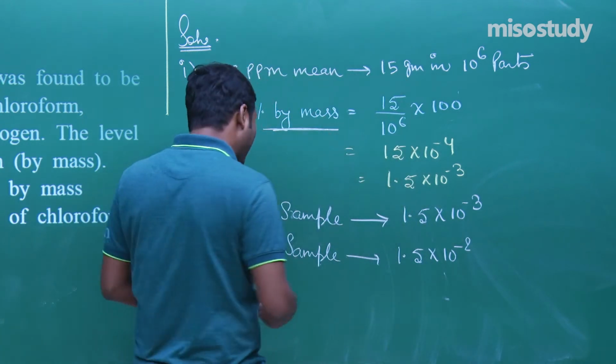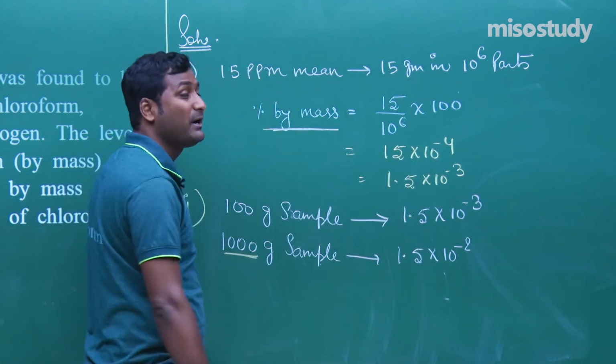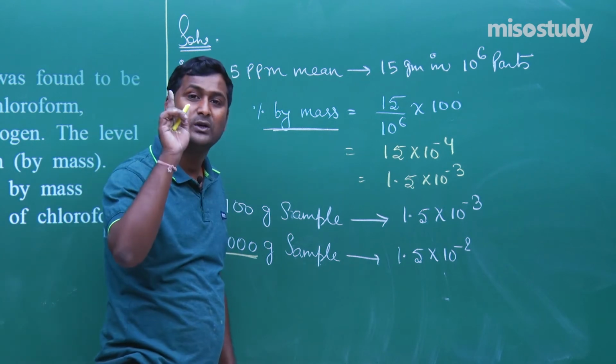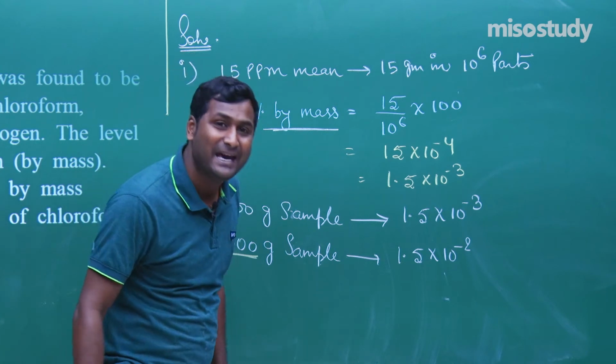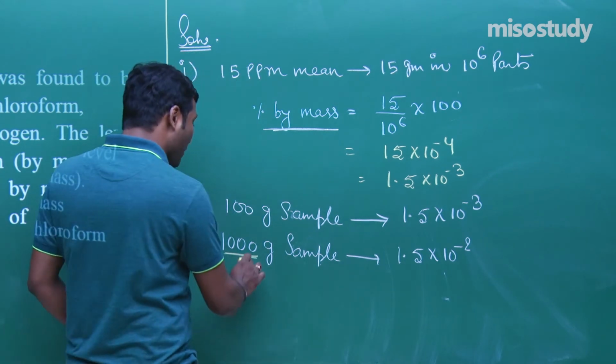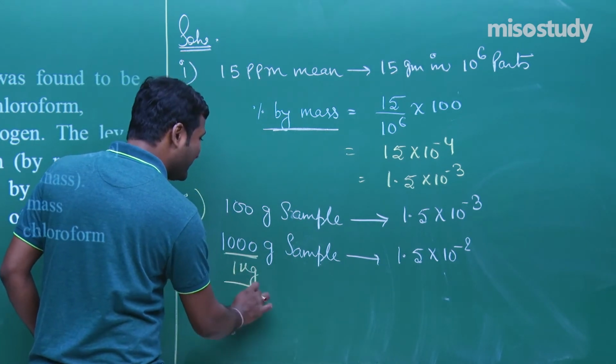Am I right? And we know why 1000 gram, because molality is equal to number of moles upon weight of solvent in kg. So 1 kg is equal to 1000 gram.